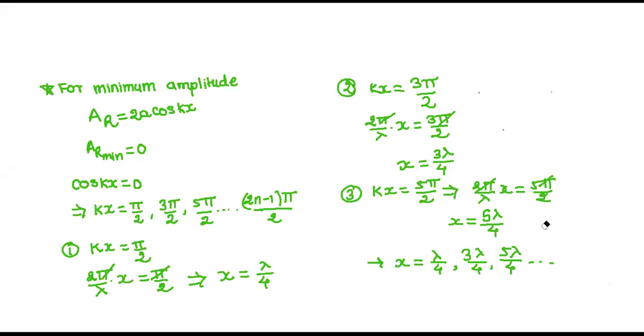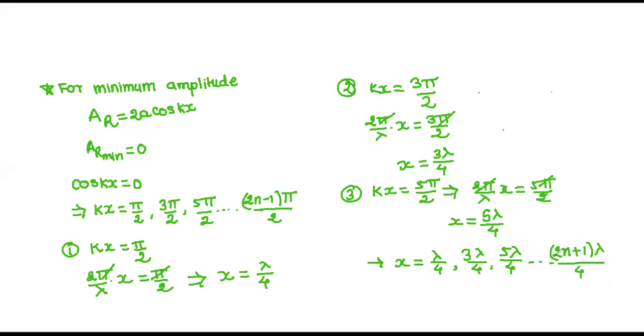Look for n plus half or something. Do 2n plus 1 lambda by 4. Check, is it right? If n is equal to 0, you get lambda by 4.